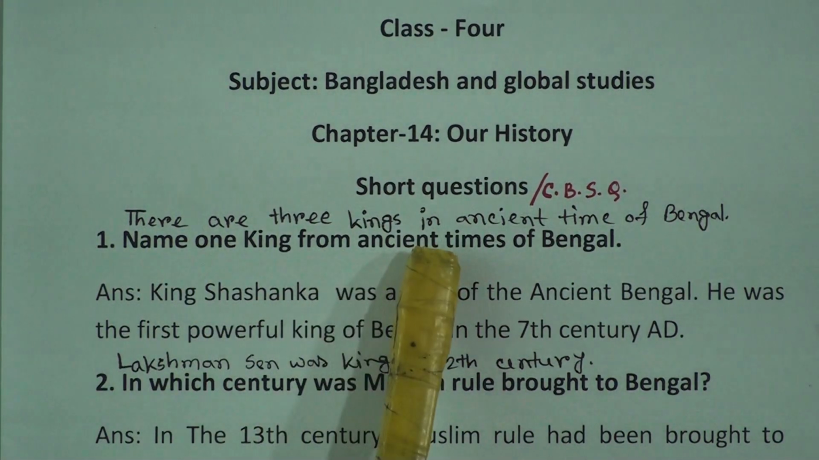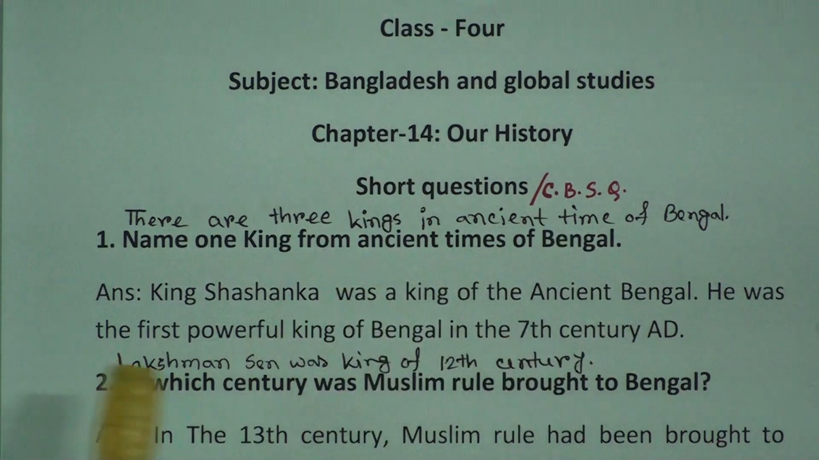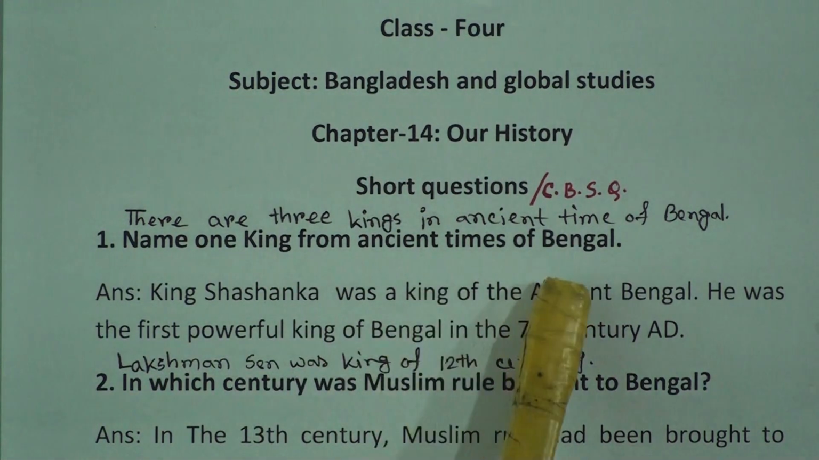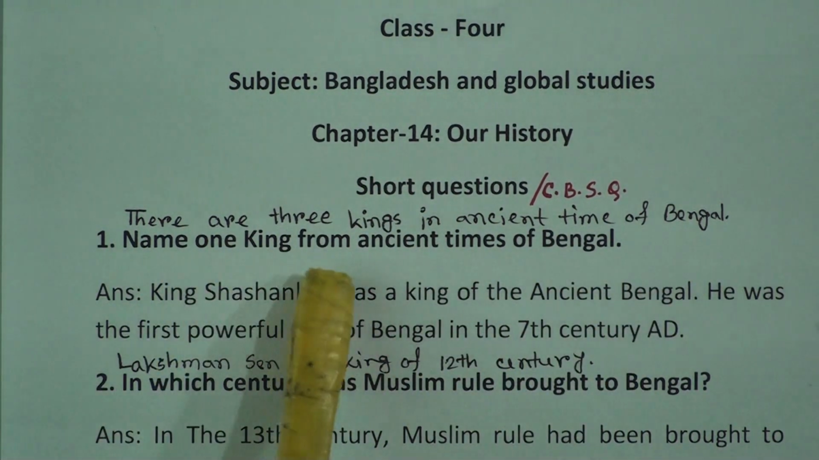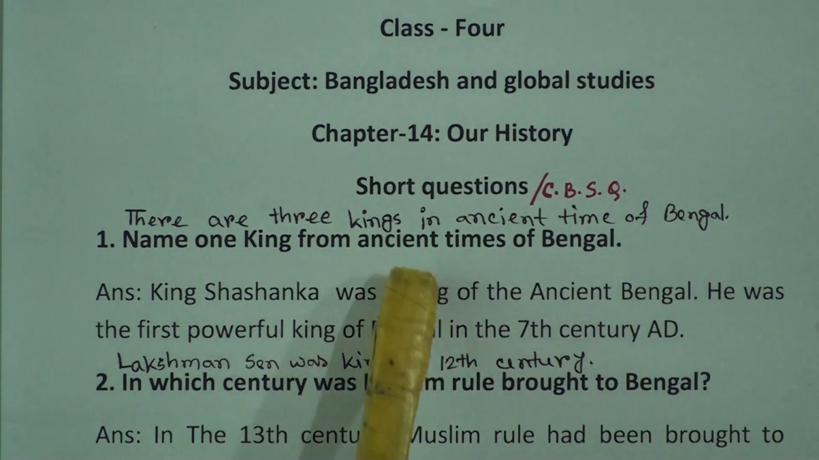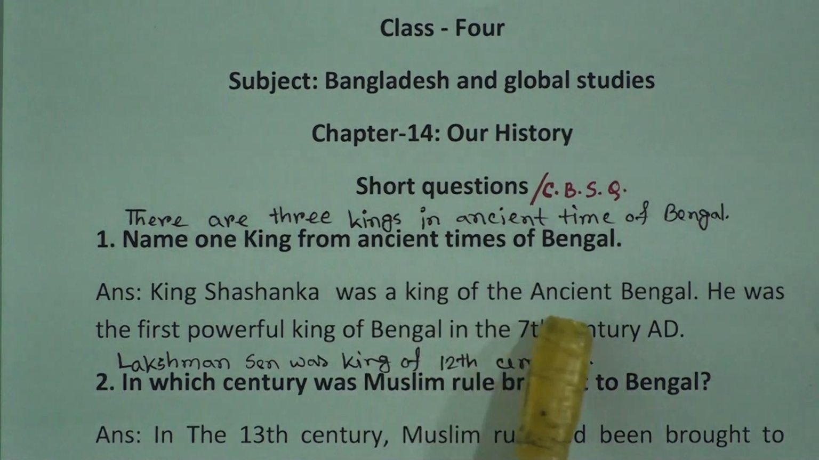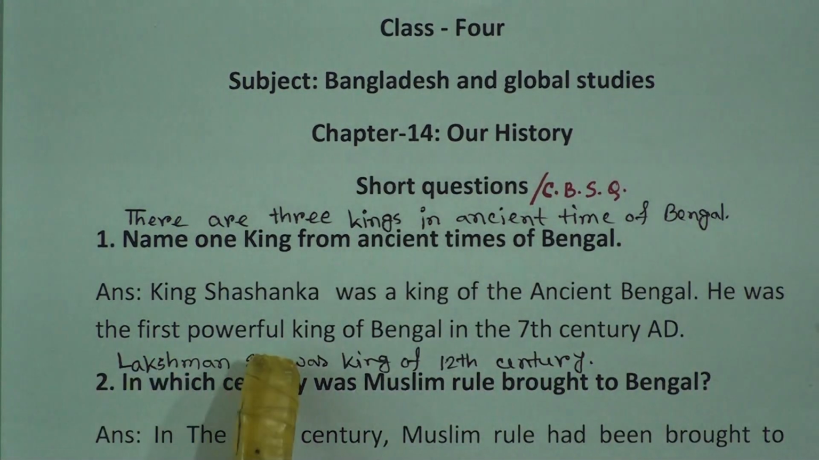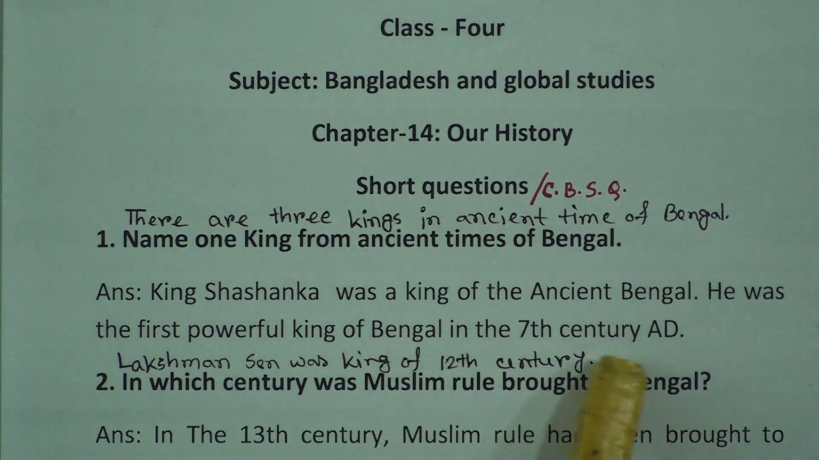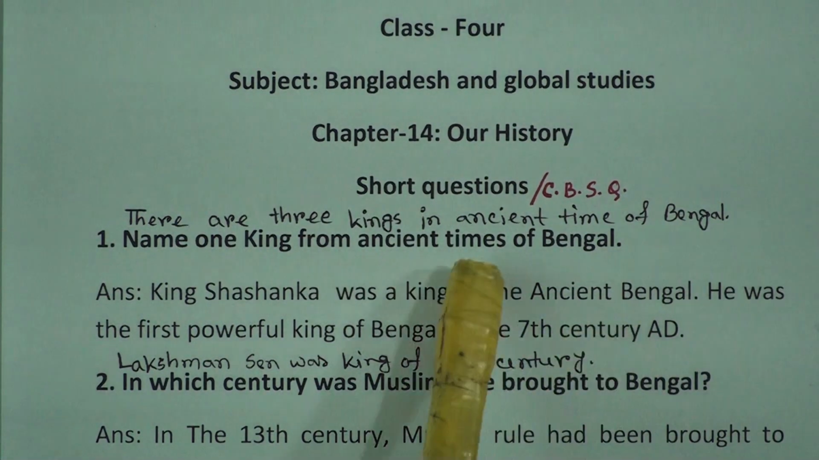There are 3 kings in ancient time of Bengal. Name one king from ancient times of Bengal. So they are asking us to name one king from ancient time of Bengal. So the answer is King Shashanka was the king of ancient Bengal. He was the first powerful king of Bengal in the 7th century AD. So this is the answer of the question.